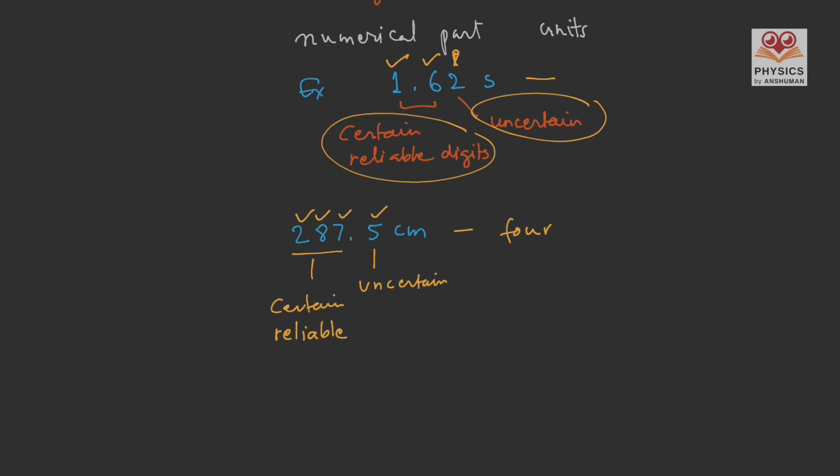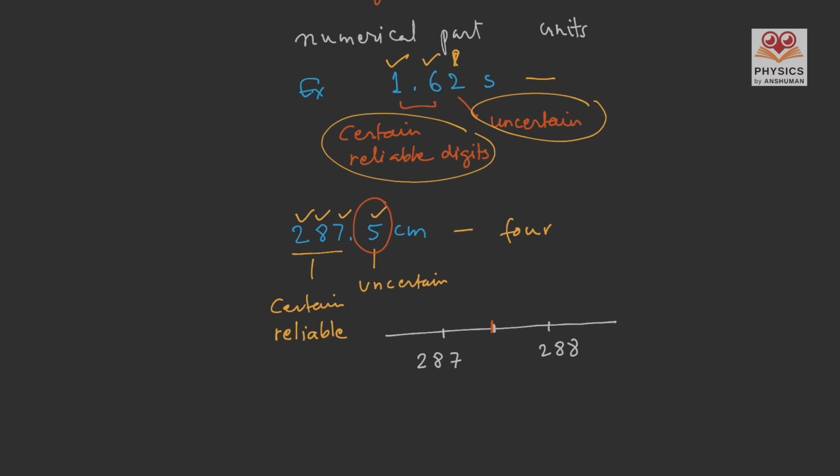Why is the last digit called uncertain? Because we are not sure about the exactness of the last digit. It depends more on the kind of scale we are using. For example, to measure this length, on the scale there is a reading 287 and then 288. And our result 287.5 is somewhere in between 287 and 288.